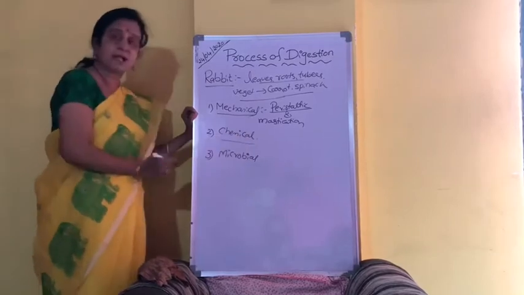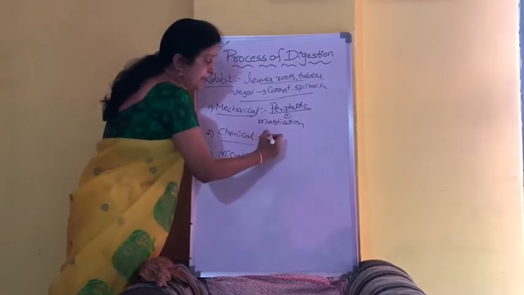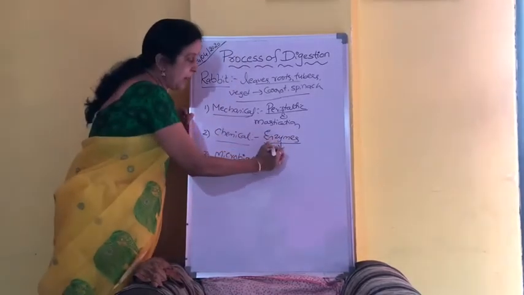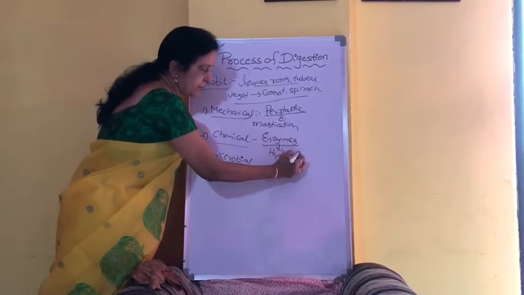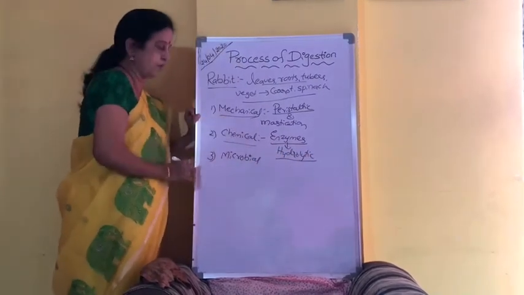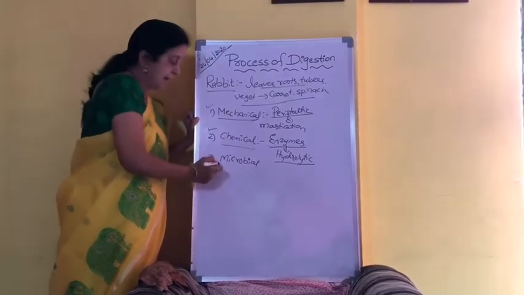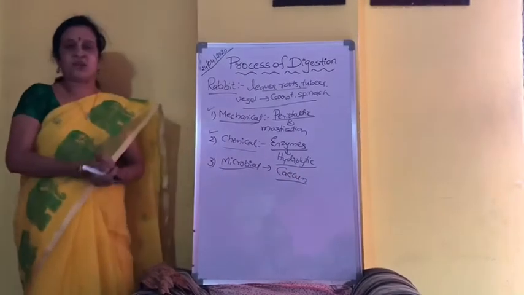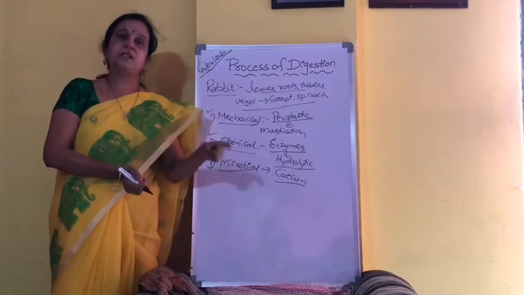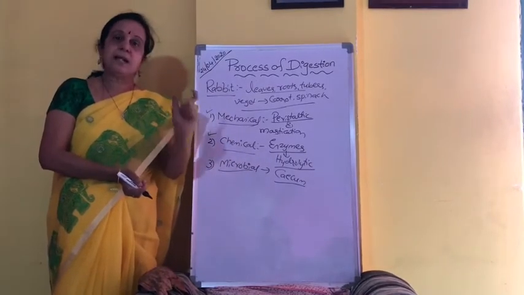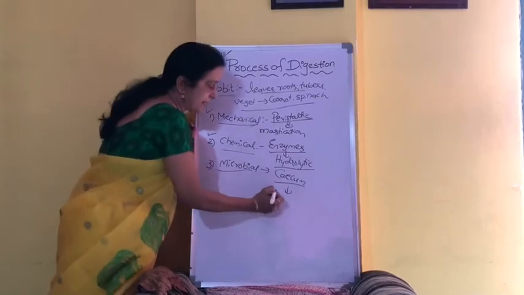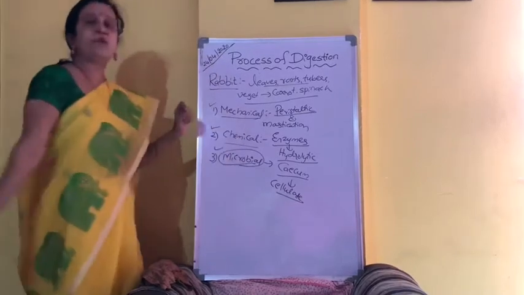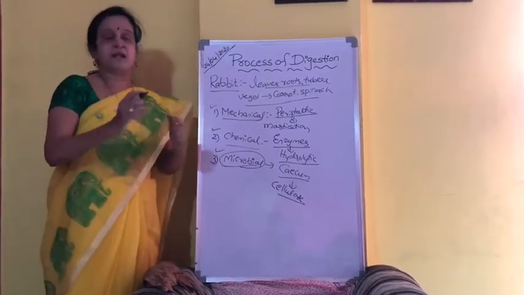Then what is chemical digestion? Whatever chemical reactions are occurring with the help of enzymes, those are all hydrolytic reactions. That means they will occur in the presence of water. That will be called chemical digestion. And I told you already, in the alimentary canal of rabbit, there is a structure called the cecum, which is having symbiotic bacteria. And that symbiotic bacteria help in the digestion of cellulose. So because it is occurring by the bacteria, we are going to call it microbial digestion.